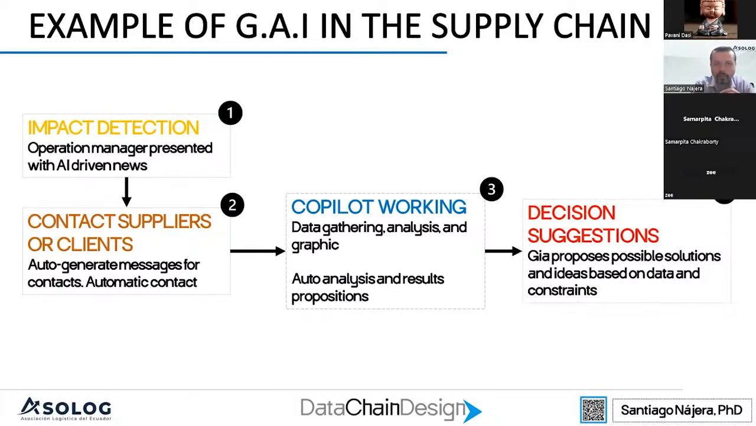Once we get that information, using Copilot, humans plus AI can work together to gather data, analyze that data, and make graphics and summaries to get analysis and information about that data. Most of the time, companies get tons of information.